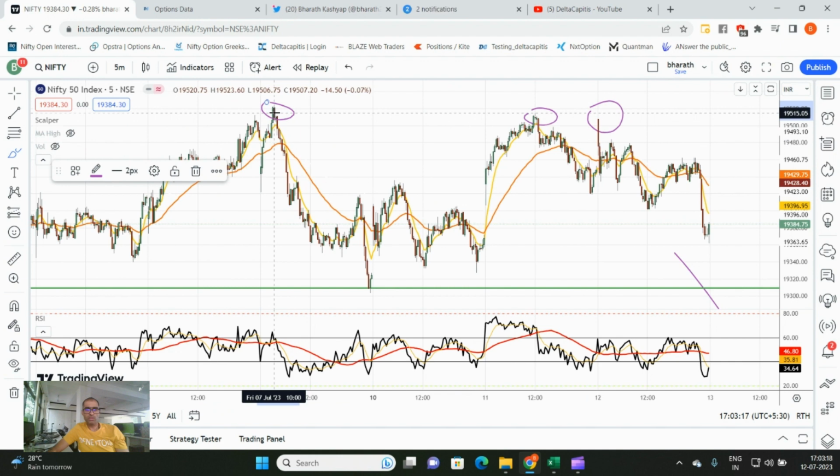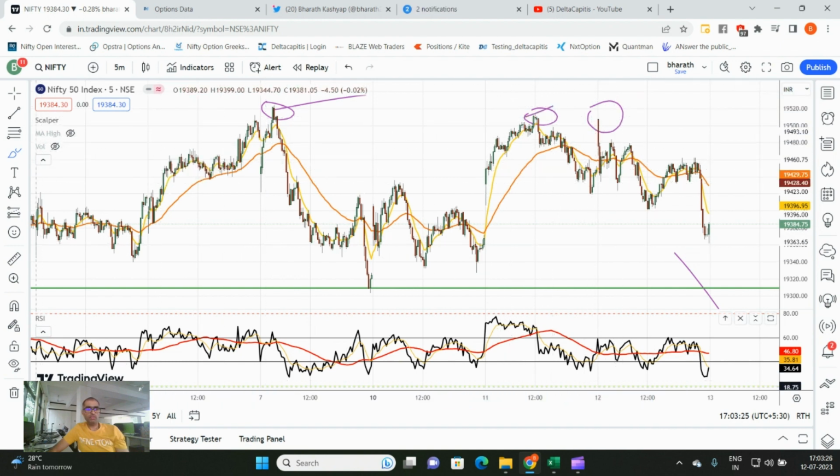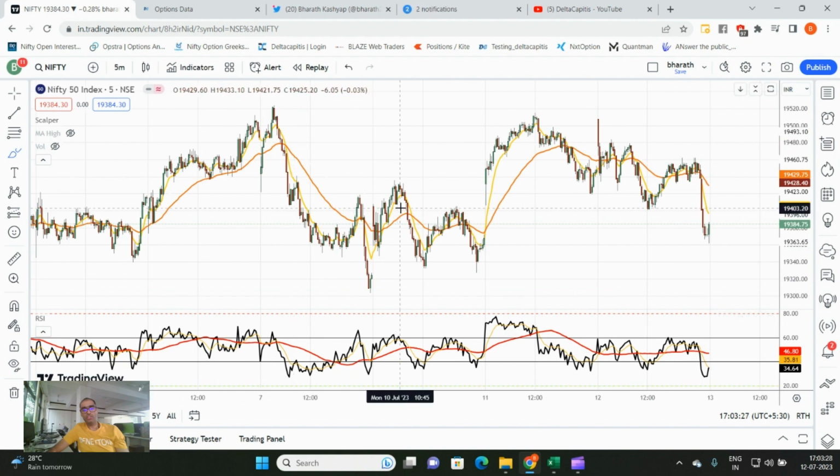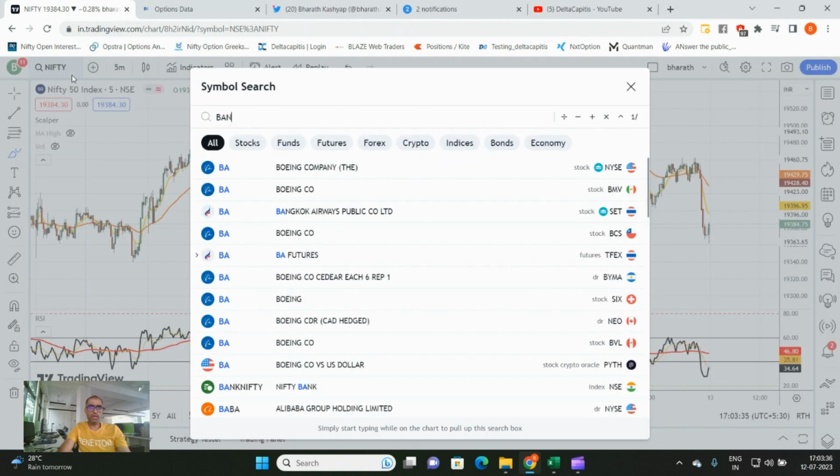Friday last week, we saw 19,500 being challenged. So first attempt, second attempt, third attempt. Three attempts were a failure as of now. So we'll have to settle down to a sideways to bearish view on Nifty with a 300 to 500 range. Having said this, what can we expect on Bank Nifty?